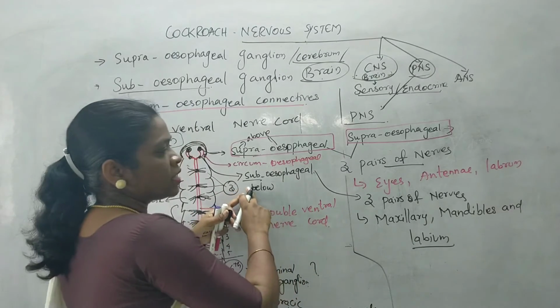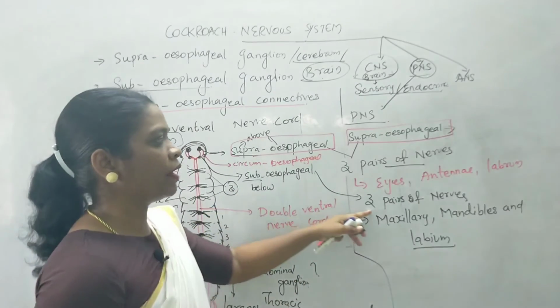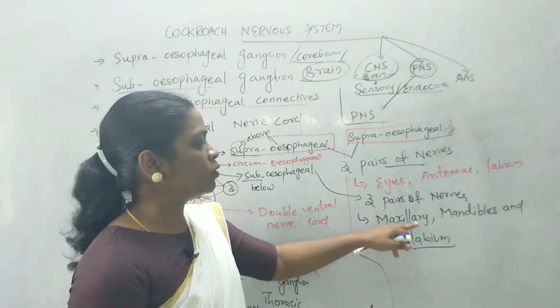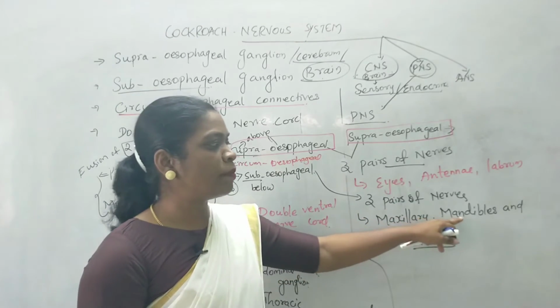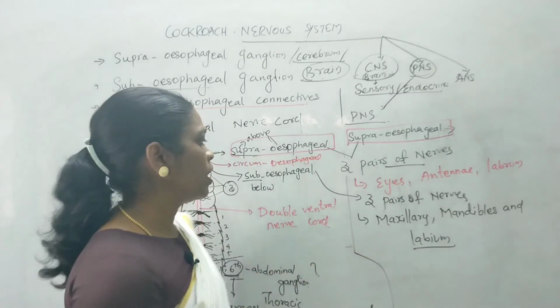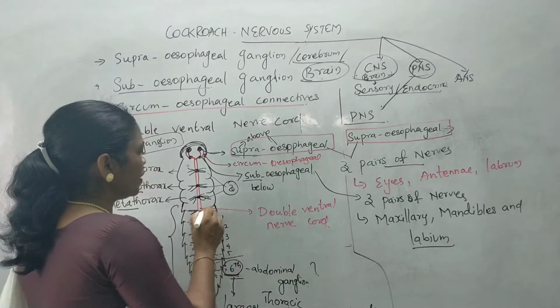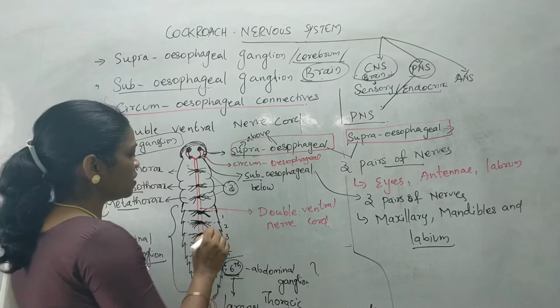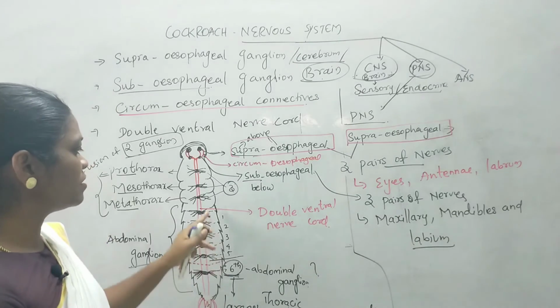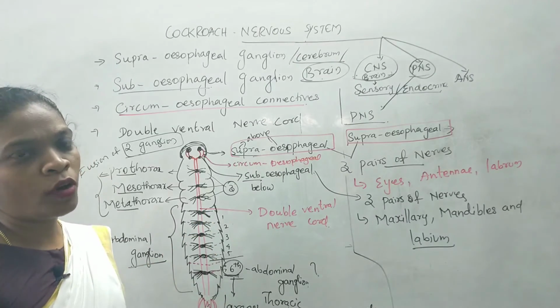So again, from the subesophageal region there are 3 pairs of nerves arising, and these 3 pairs of nerves will supply the maxillary region and also the mandible and the labium. These are all the mouth parts of the cockroach. Okay, and finally there are segmentally arranged ganglia present, which result in the formation of nerves or innervation of nerves to the concerned segments of the body of the organism.